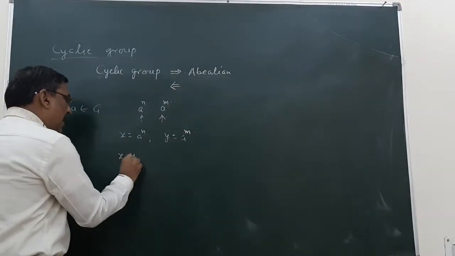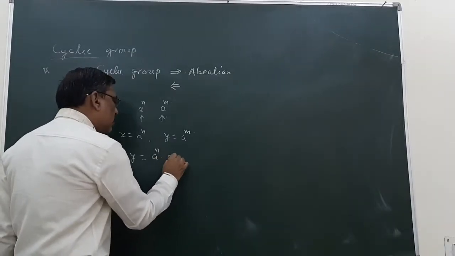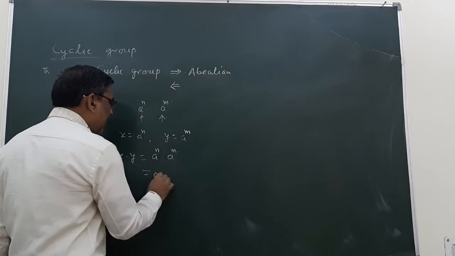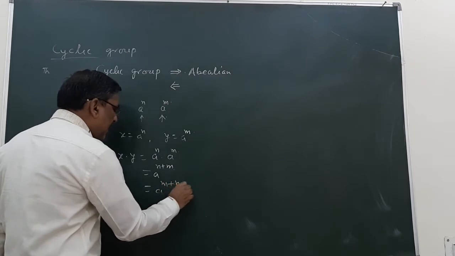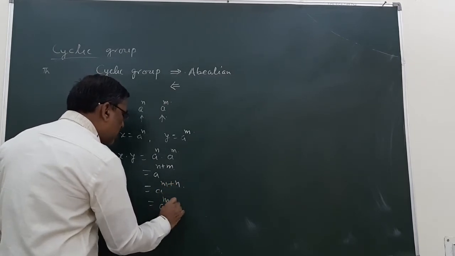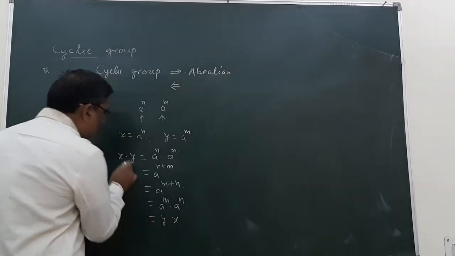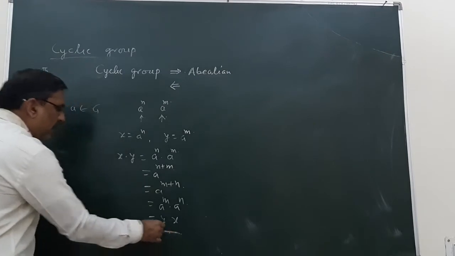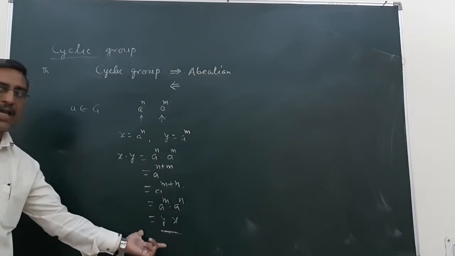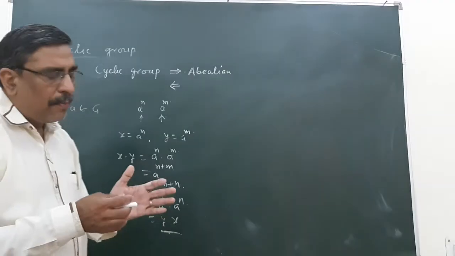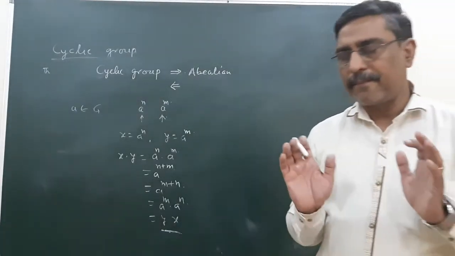So x into y will be a raised to the power m into a raised to the power n. This I can write as a raised to the power m plus n, and this is nothing but a raised to the power n plus m, which is equal to y into x. So from this we can say that the abelian property holds good for a cyclic group. So if a group is a cyclic one, then it is abelian itself.